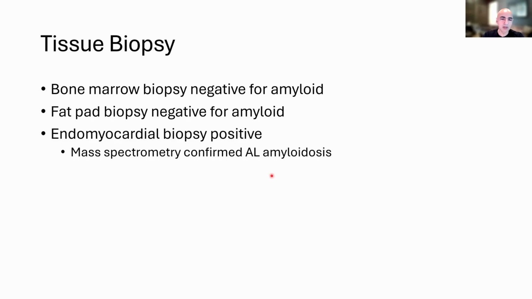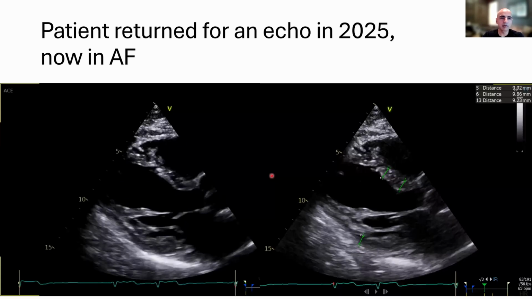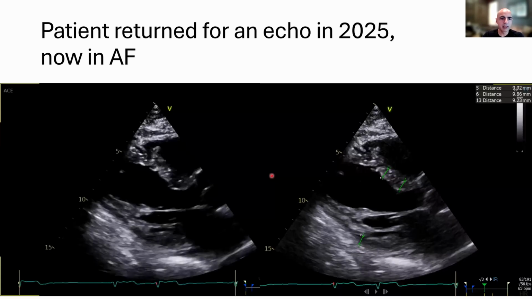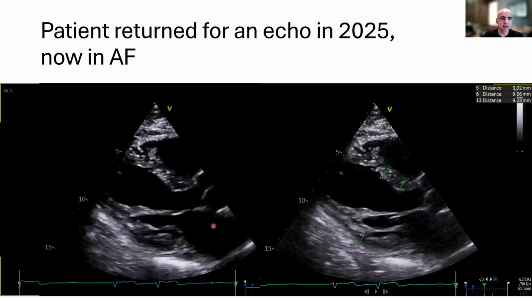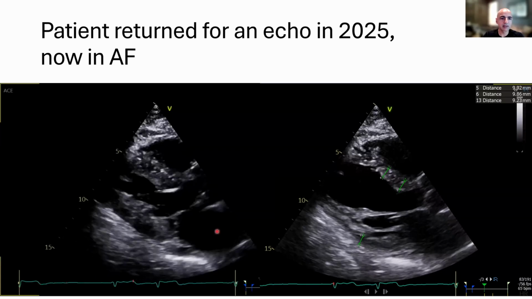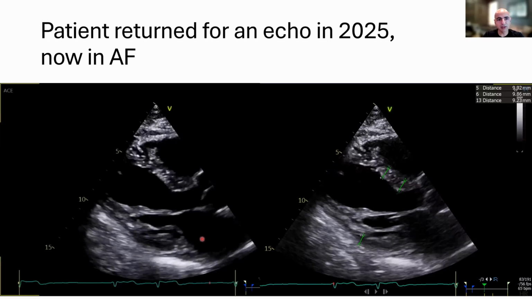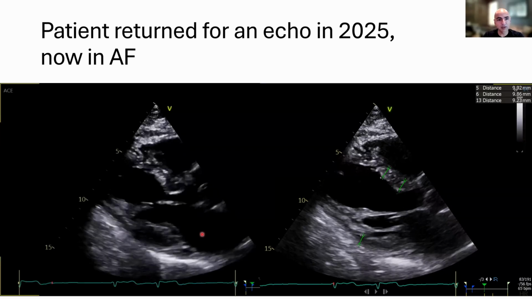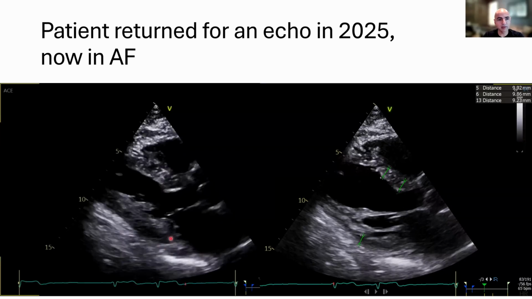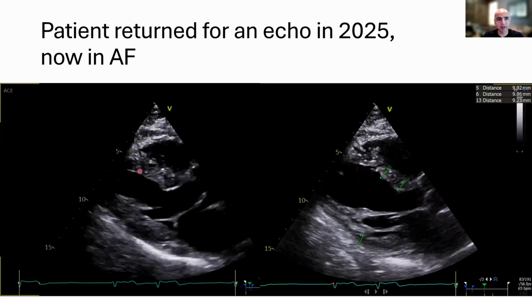This man then came back earlier this year for a repeat echocardiogram, except now he was in atrial fibrillation. So the heart rhythm is now abnormal. The atria is no longer contracting. The atria are now fibrillating. Okay. So this changes the clinical situation a little bit. It also changes the way the pictures look. So the walls remain thin, even though a year and a half has gone by. The walls of the heart remain thin.